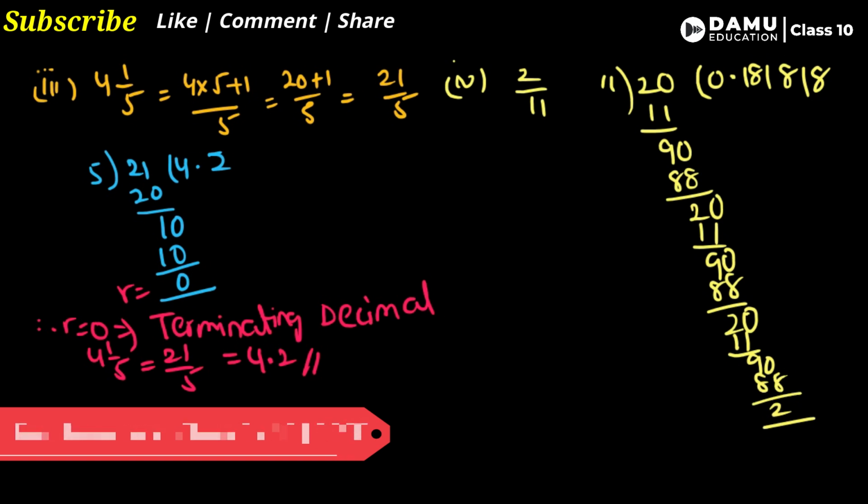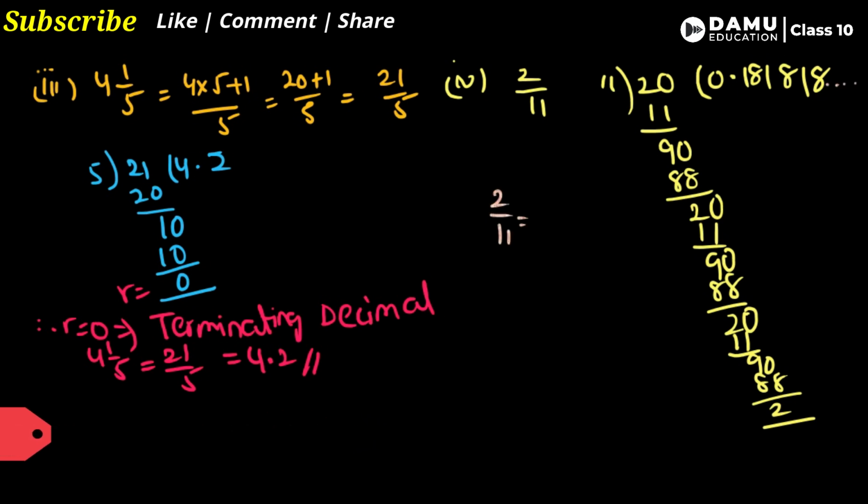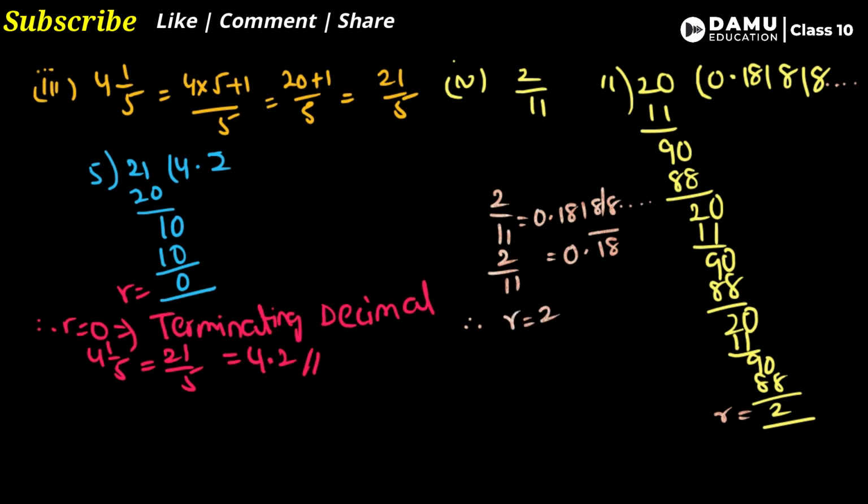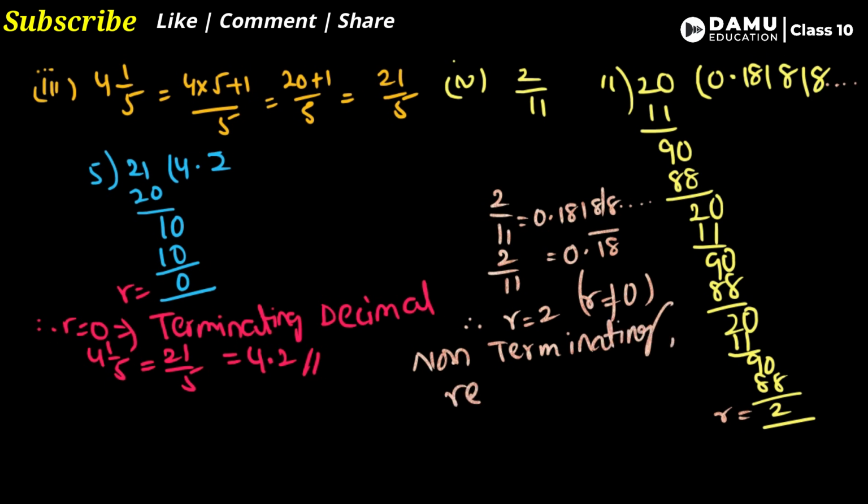So for this what you can say here is, this is a non-terminating repeating decimal. It is continuously going, that is 2 by 11 will be equal to 0.181818 and so on. We can write it as 0.18 bar. Therefore r is equal to 2, so r is not equal to 0. That means it is not terminating. So it is a non-terminating and repeating decimal.